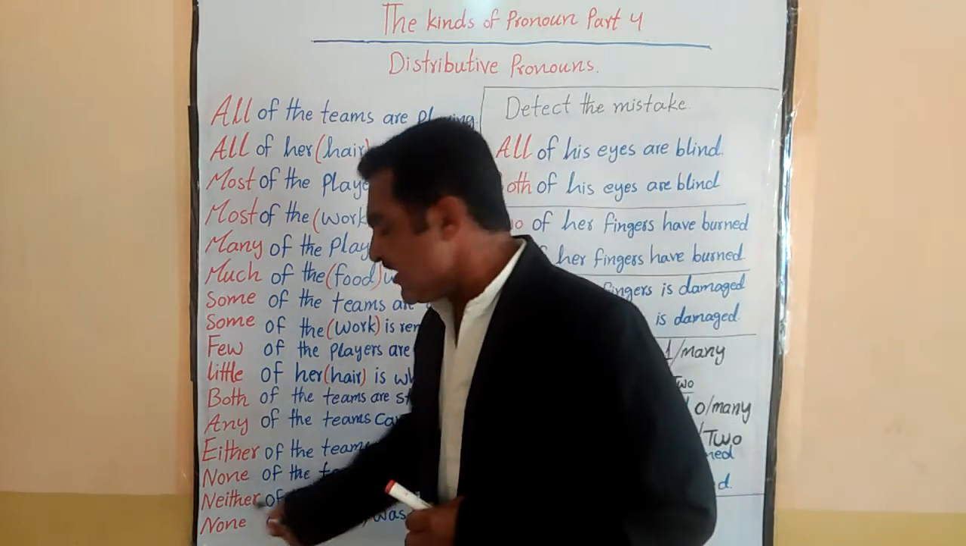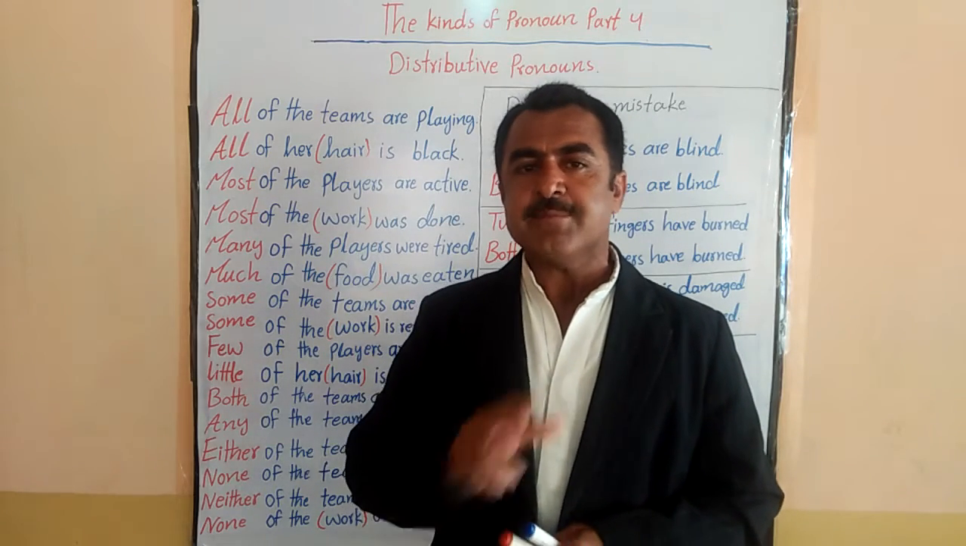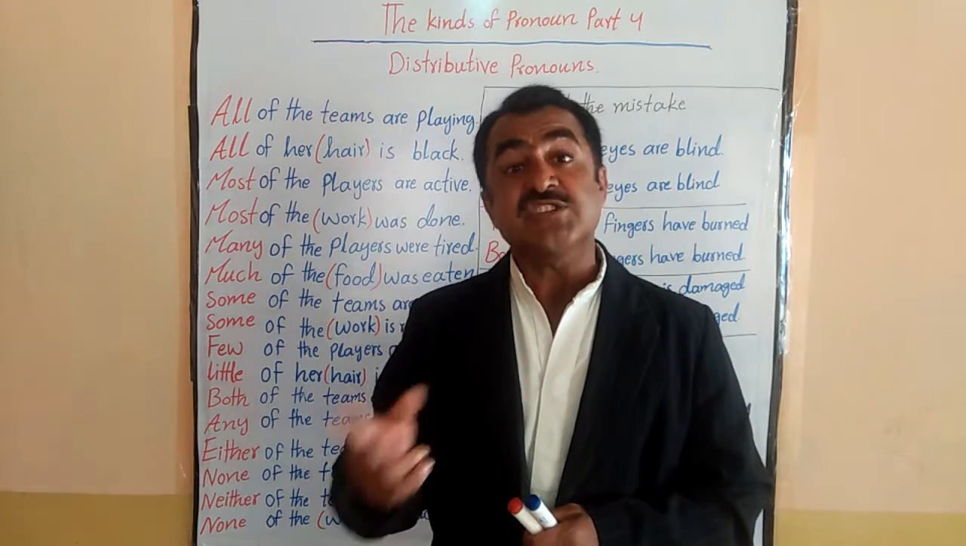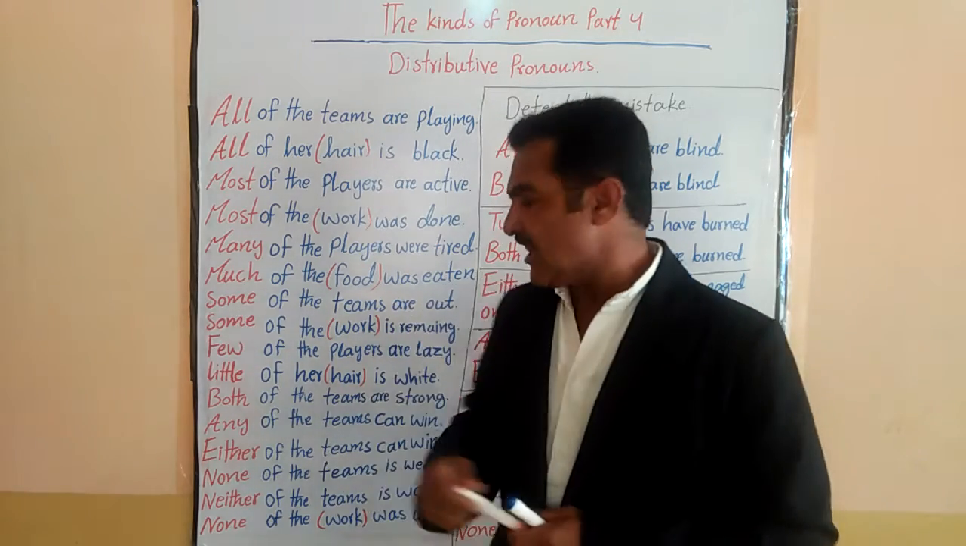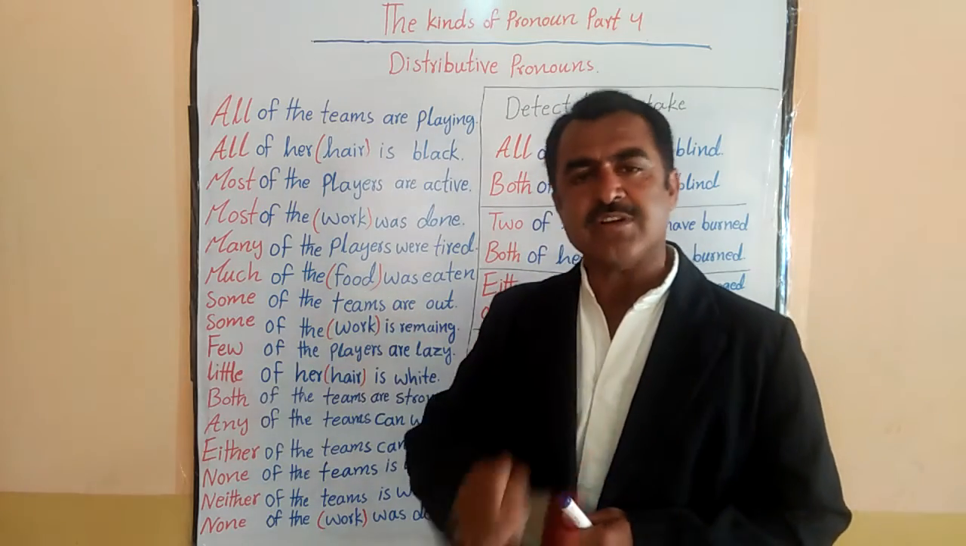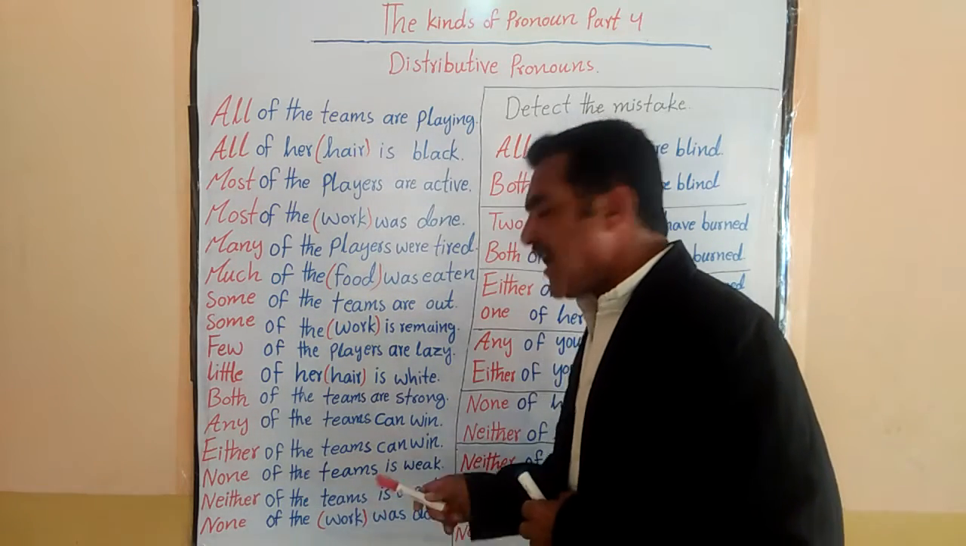So here I have made the negative sentence. Neither of them is weak. Neither means 0 out of 2. Neither of them is weak means both of them are strong. Okay, so that's why I have used either of them can win the match, whether this one or that one. Okay, none of the work was done.